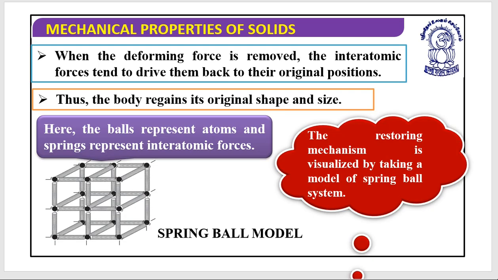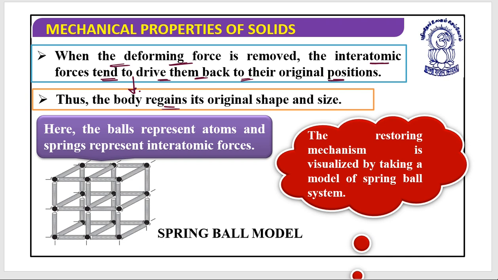But when this deforming force is removed, the interatomic forces tend to drive them back to their original position. If the internal restoring force comes into play and the body regains its original shape or size, then this body is said to be an elastic body.